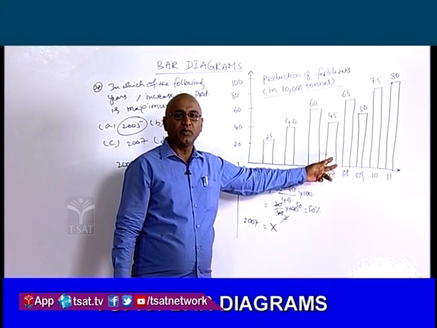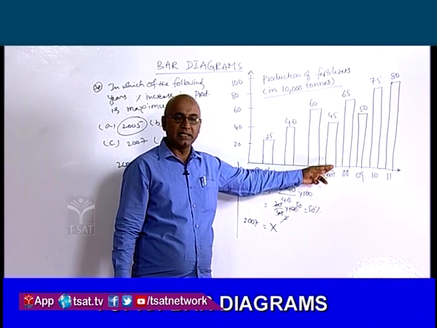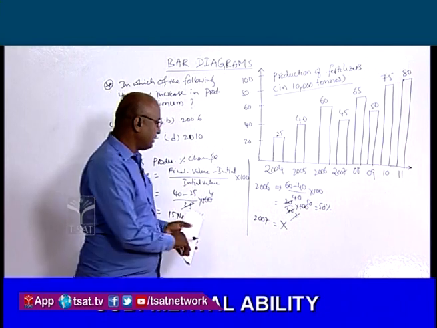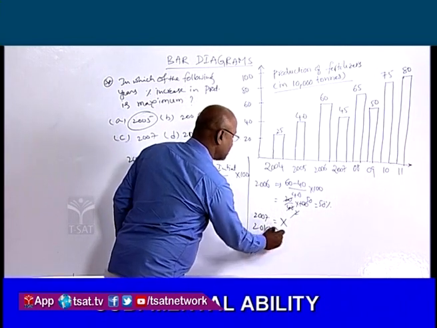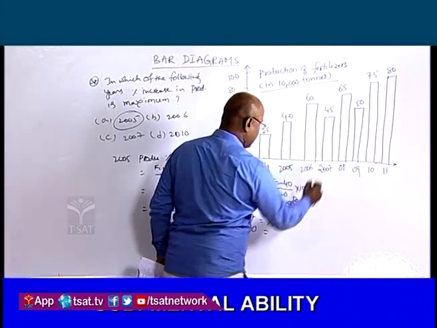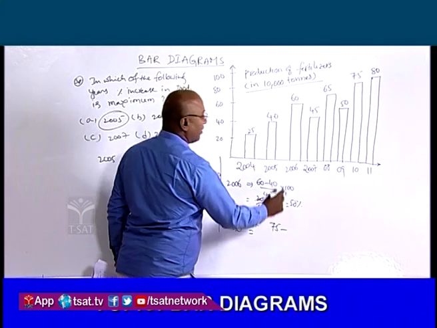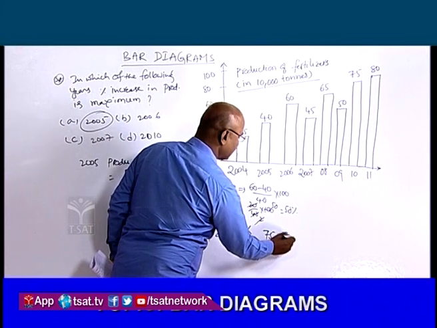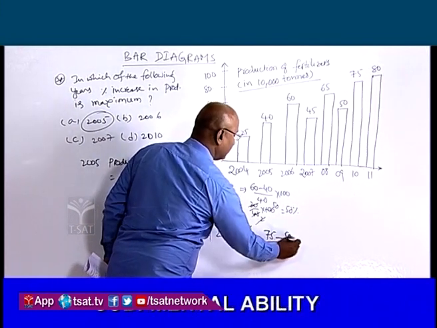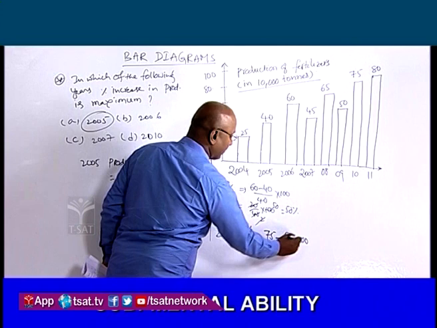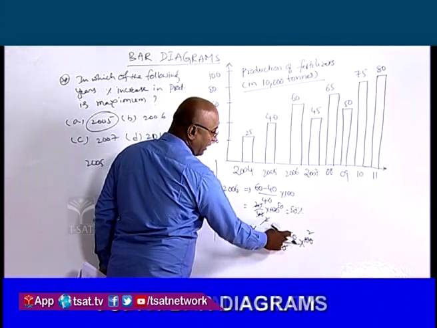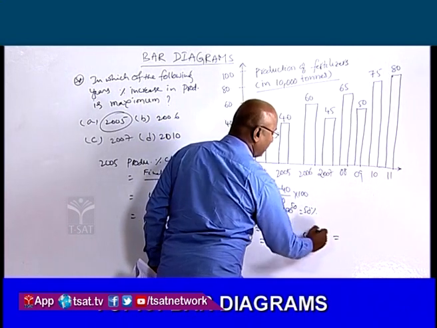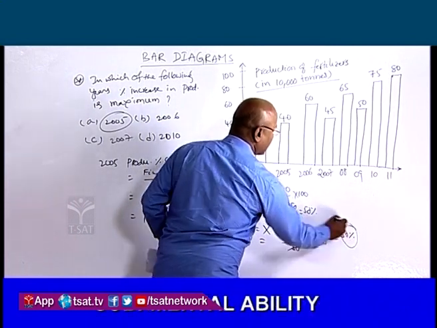There is no need to find out the percent increase or change in the production of 2007. And in the year 2010, option D, the production in the year 2010 is 75,000 tons minus in the year 2009 it is 50,000 tons, by 50 into 100. 75 minus 50 is equal to 25. So 25 into 2 is equal to 50%.